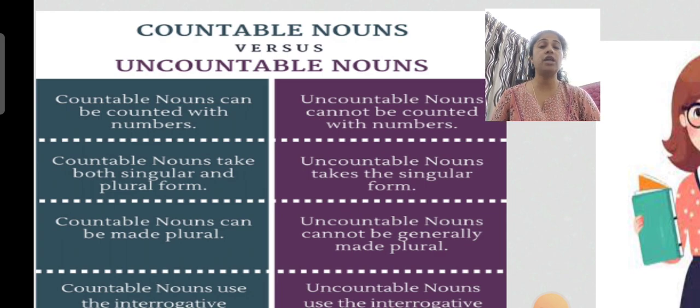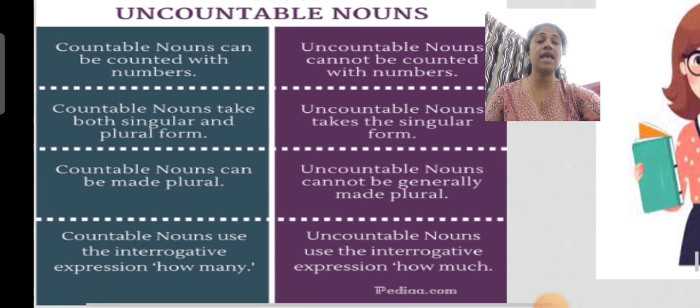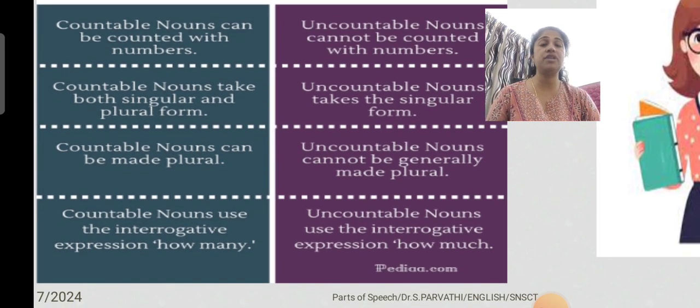Countable nouns take both singular and plural forms. Uncountable nouns take the singular form alone. Countable nouns can be made plural, but uncountable nouns cannot generally be made plural. Countable nouns can use the interrogative expression how many.